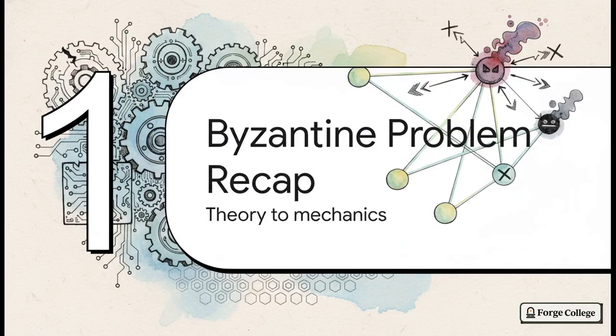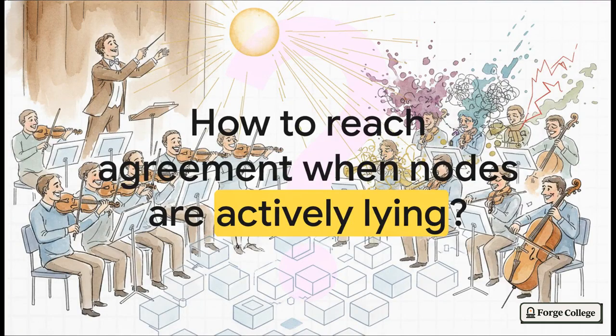All right, Section 1, the Byzantine problem recap. Moving from theory to concrete mechanics. As you might remember from our previous lesson, we laid out the difference between simple crash failures, where a node just happily unplugs and goes offline, and arbitrary or malicious failures. We realized that if even a single bad actor is intentionally lying to different parts of the network, simple majority rules just completely fall apart. So that brings us to the ultimate question, doesn't it? How do you actually reach agreement when some nodes are straight up lying?